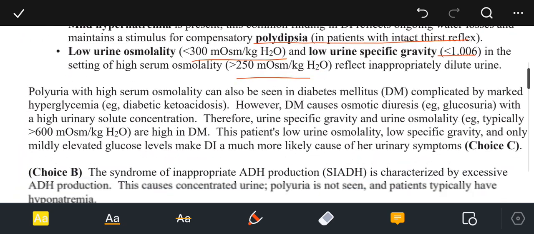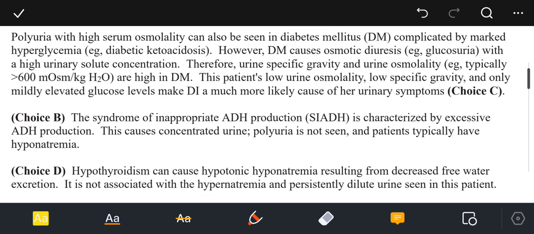The polyuria with a high serum osmolality can also be seen in diabetes mellitus complicated by marked hyperglycemia, for example diabetic ketoacidosis. However, diabetes mellitus causes osmotic diuresis, for example glucosuria, with a high urinary solute concentration. Therefore, urine specific gravity and urine osmolality, typically more than 600 milliosmol per kg of water, are high in diabetes mellitus. So in our patient it is low. This patient's low urine osmolality, low specific gravity and only mildly elevated glucose level make diabetes insipidus a much more likely cause of urinary symptoms.